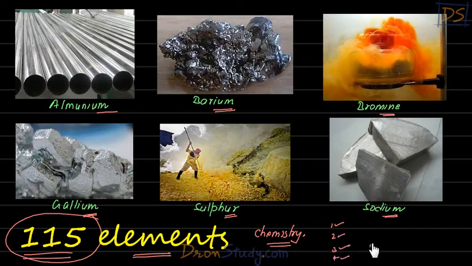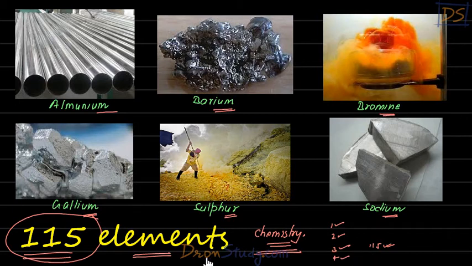You have to study 115 elements. It will take years for you. And if we study all these elements in great detail, chemistry will become such a difficult subject, students. You might be thinking it's difficult even now, but it will become even more difficult, right? So I hope you understand my point here.